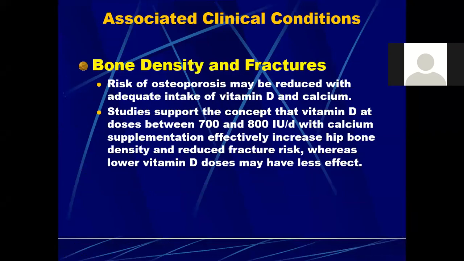Then we have bone density and fractures. The risk of osteoporosis may be reduced with adequate intake of vitamin D and calcium. So first we talked about osteomalacia, now we have osteoporosis.